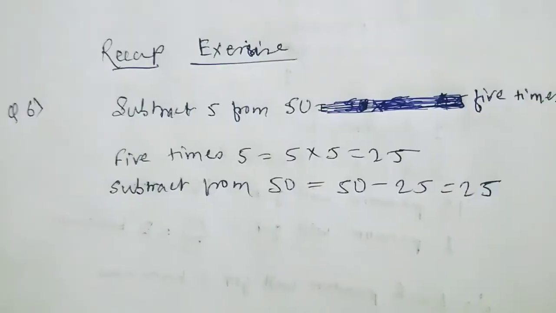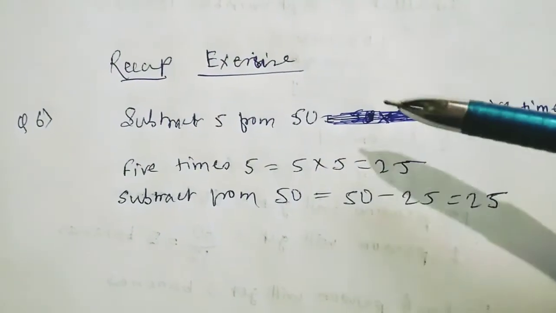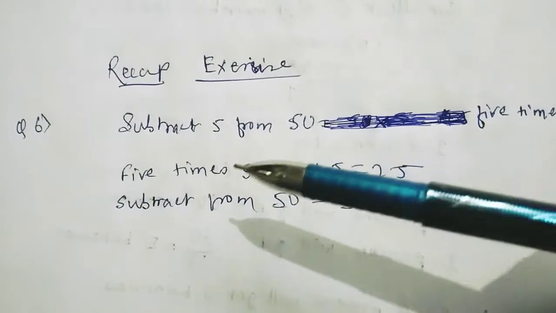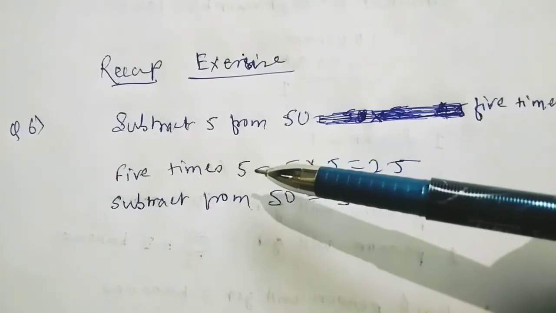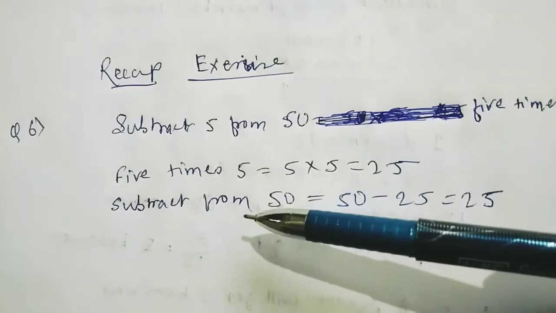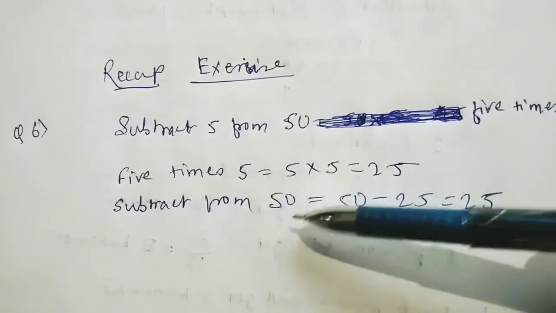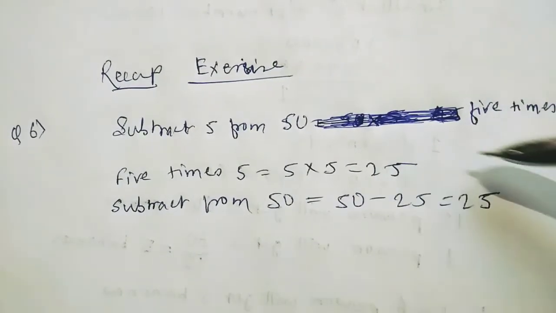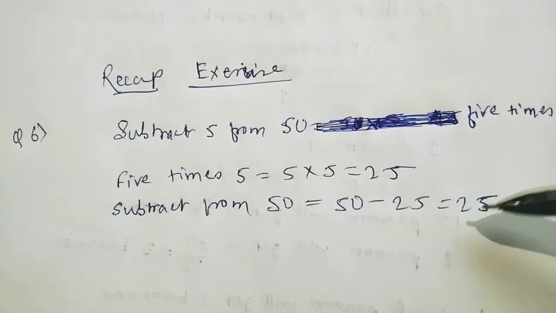Okay students, you can see, subtract 5 from 50, 5 times. That means 5 times of 5. That means 5 times 5, 5 into 5, is 25. So you have to subtract this 25 from 50. So 50 minus 25 is 25. So 25 is left. So this is the answer.